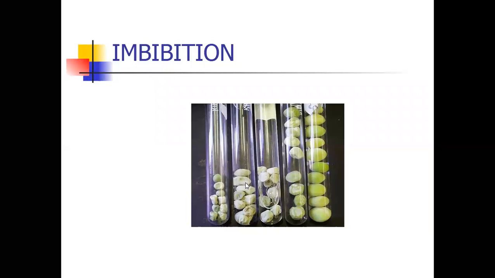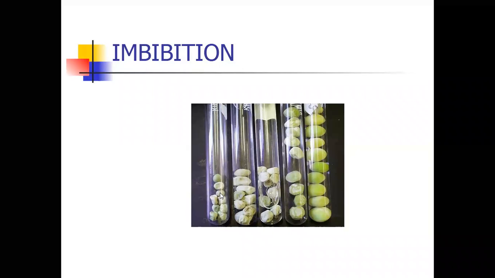After pouring water, the dry seeds absorb water and the seeds enlarge in size. How do they enlarge in size? By imbibition only.